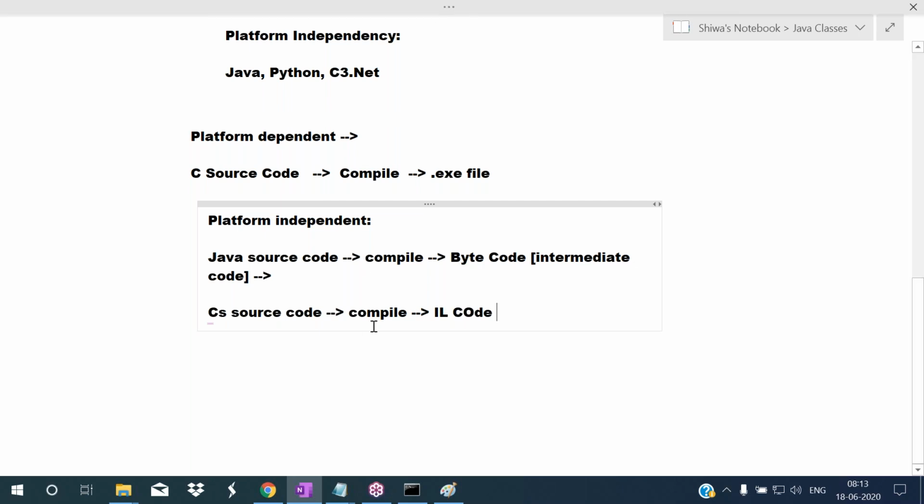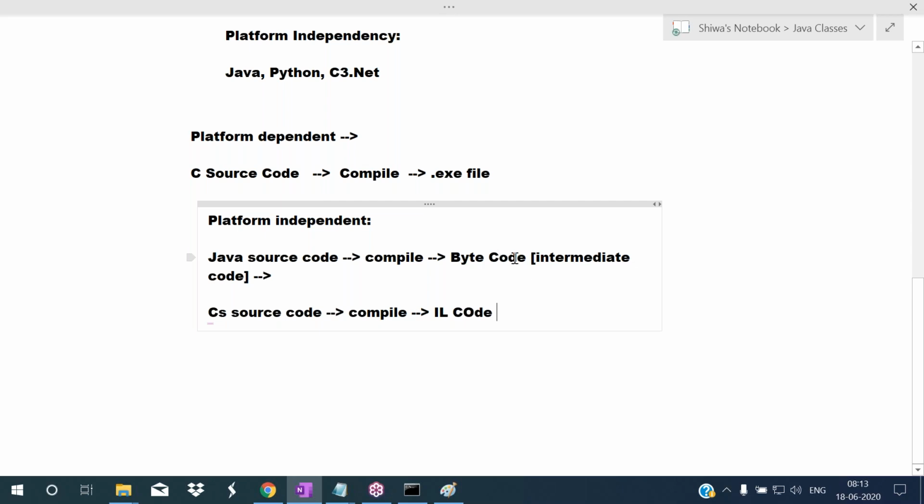So the point to understand is, in platform dependent programming languages, when you compile the source code, an exe file will be generated. In platform independent programming languages, when you compile the source code, intermediate code will be generated. This intermediate code we will give to the client. In some languages we call this bytecode.